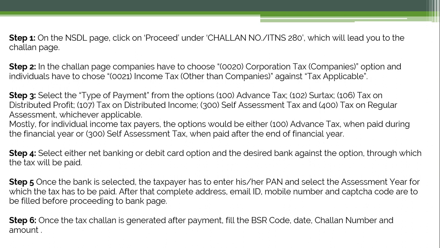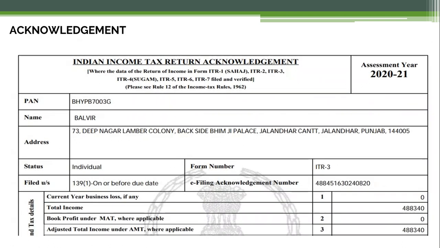You have to fill in all these details very carefully, because it is your PAN, the assessment year and the complete address including your email ID and mobile number, so it should be done carefully and precisely. Once the tax challan is generated after the payment, you have to fill in the BSR code, date, challan number and the amount. So this is all about these steps that you have to follow once you know how much tax you have to pay, and following these processes you will be able to pay your taxes.